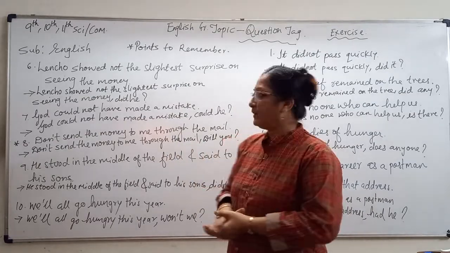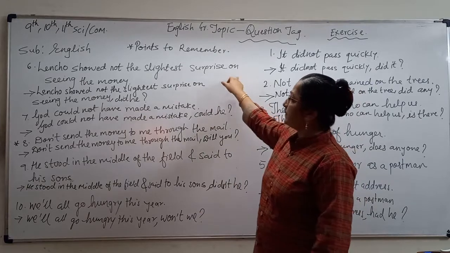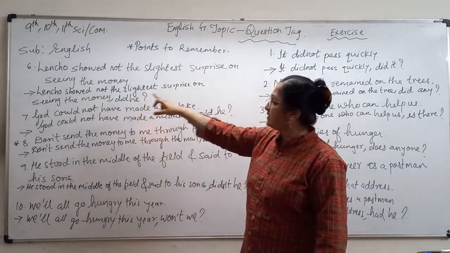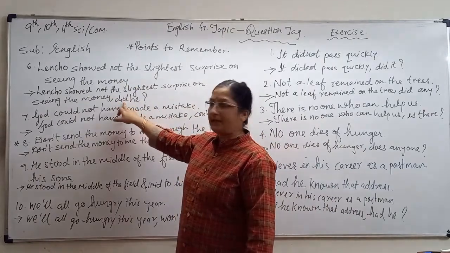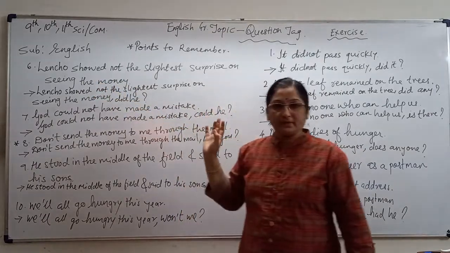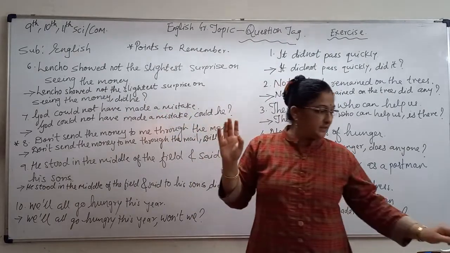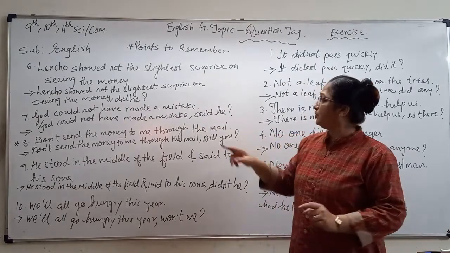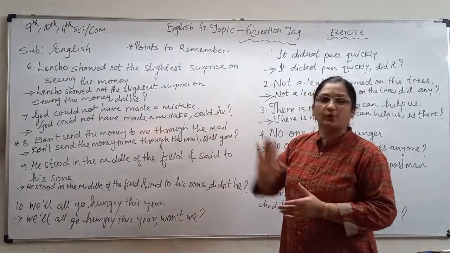Got it? So see, Lancho showed not the slightest surprise on seeing the money. I just copied the sentence. Showed is the past form, so I have written did. Lancho is masculine, so I have written he. Next one, God could not have made a mistake. This is the question you have been given here. So would is the auxiliary verb, and I use he for God.